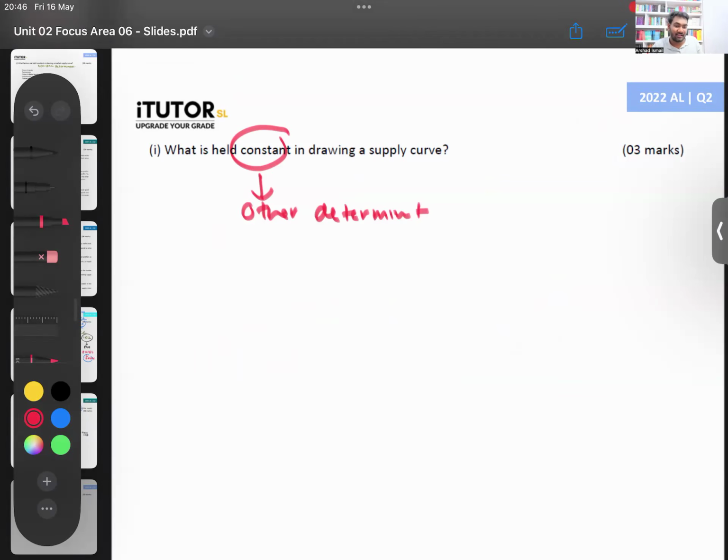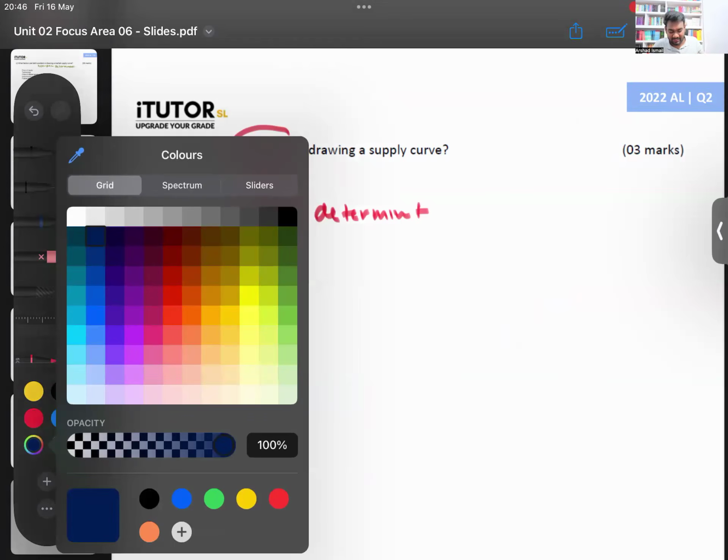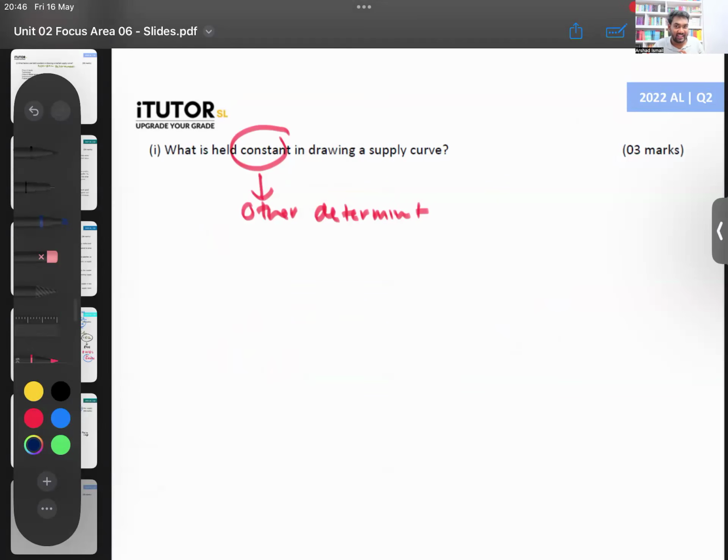Like what? Like, can we expect a supply question for your exam? I don't know, Lamai. I'm not setting your paper. If they can ask, they cannot ask. If they ask, it's more lazy. So, talk about anything, Lamai. Cost of production, technology, government policies, price of related goods. Right? Writing 3 points should be enough because it's a 3-mark question, just write 1 or 2 extra if you want.